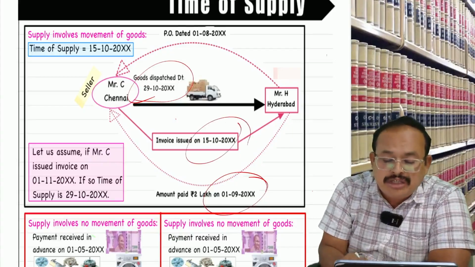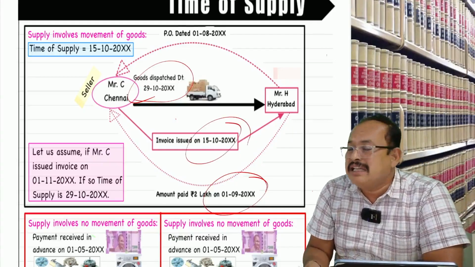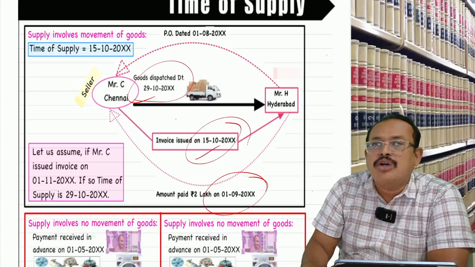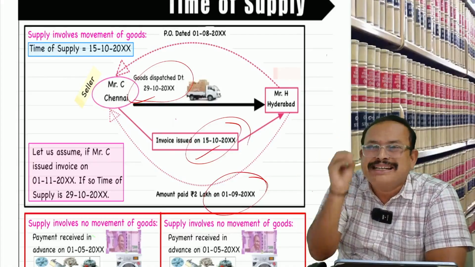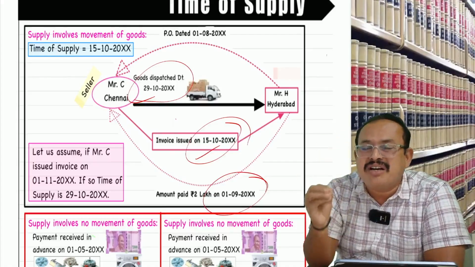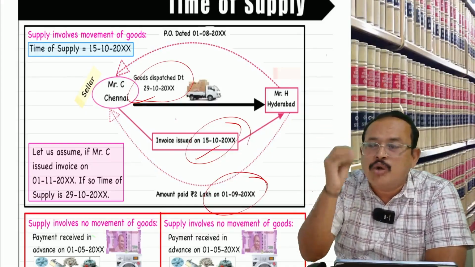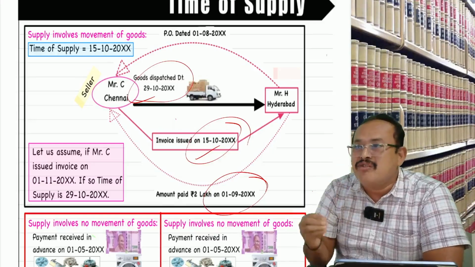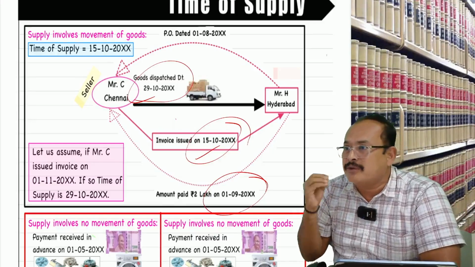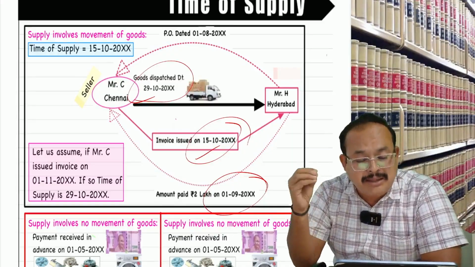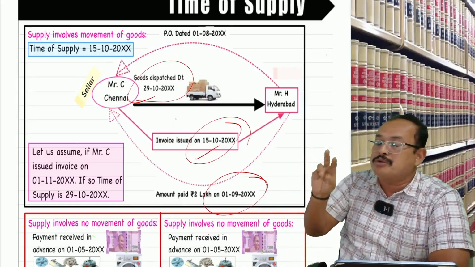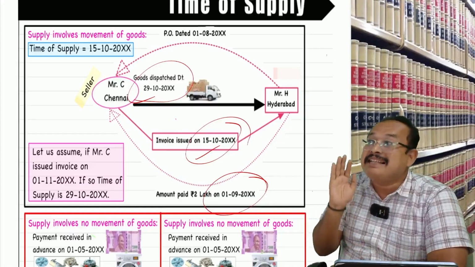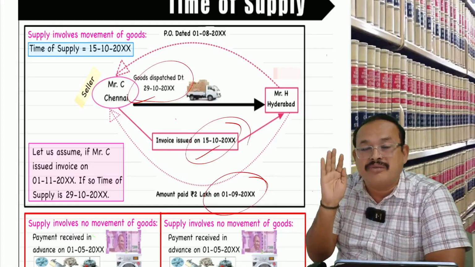Invoice issued by that particular supplier, namely C of Chennai, on 15th October? If so, the invoice has been issued in accordance with section 31 subsection 1 clause A. What do you mean by that? It says that for supply involving movement of the goods, the invoice should be issued on or before the movement of the goods. When is the movement of the goods taking place? 29th October. On or before 29th October, if the invoice has been issued, that is in accordance with 31(1) clause